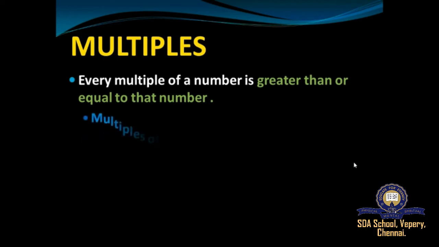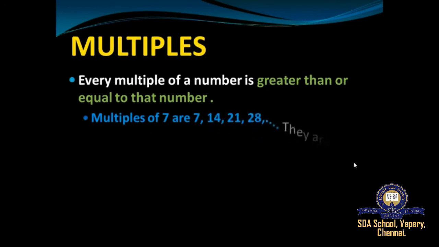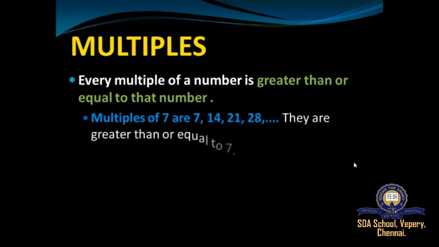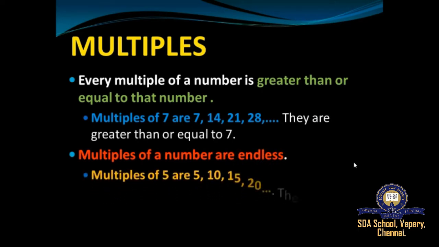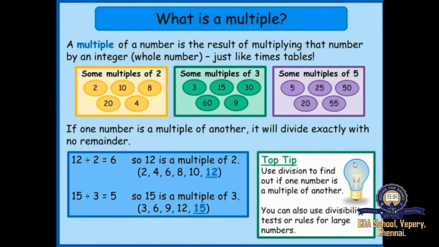For example, multiples of 7 are 7, 14, 21, 28, and it goes on. So they are greater than or equal to 7. And the multiples of a number are endless. For example, multiples of 5 are 5, 10, 15, 20, 25, 30, and it goes on till infinity. The numbers are endless. Now we'll see with an example. Consider table 2. The multiples of 2 are 2, 4, 6, 8, 10, 12, 14, 16, 18, 20, and it goes on.